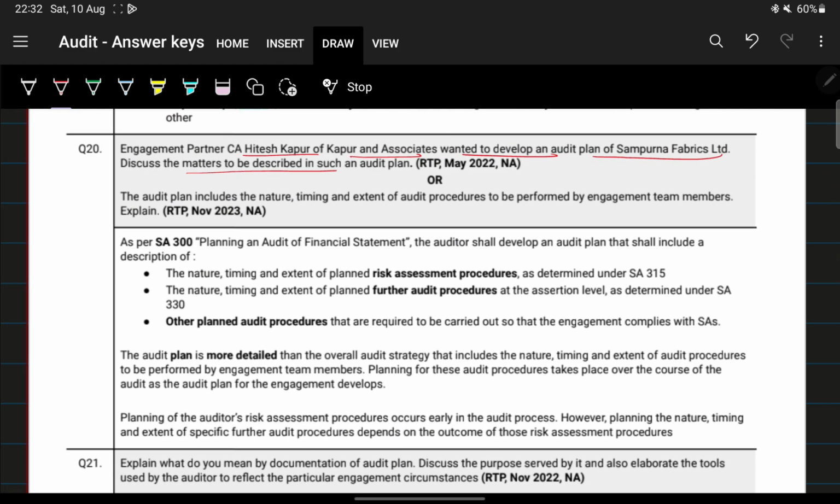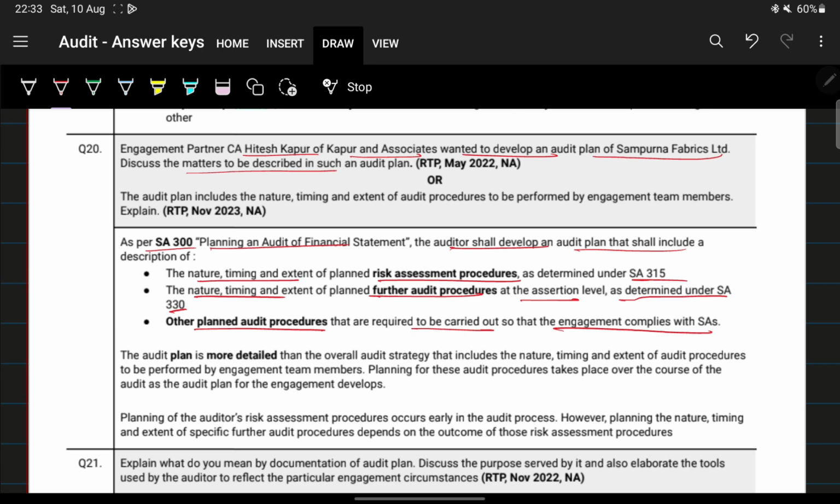Okay, next, as per SA 300, planning of audit of financial statements, the auditor shall develop an audit plan that shall include a description of nature, timing and extent of risk assessment procedures as per SA 315, nature, timing and extent of further audit procedures at assertion level as determined under SA 330, and other audit procedures that are required to be carried out so that the engagement complies with the SAs.